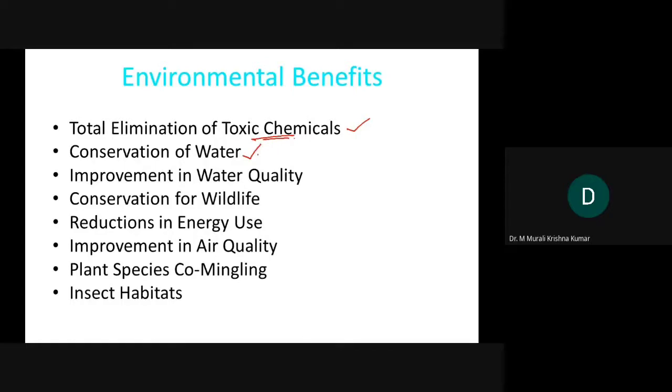You can conserve water, because water retention in fields where biodynamic agriculture is maintained is very high, so you don't need to water too much. Improvement of water quality in the nearby water, groundwater, conservation of wildlife, reduction of energy usage, improvement in air quality because you are not going to pollute any air. Plant species may commingle. Insect habitats are not disturbed.